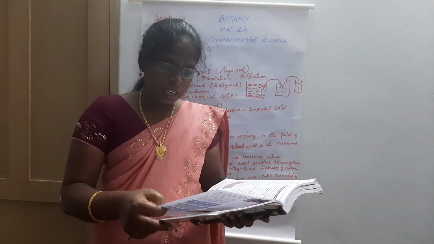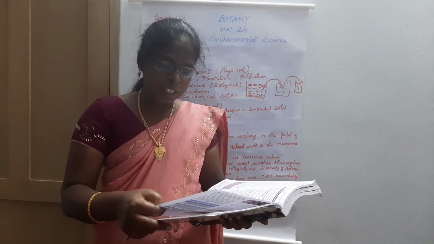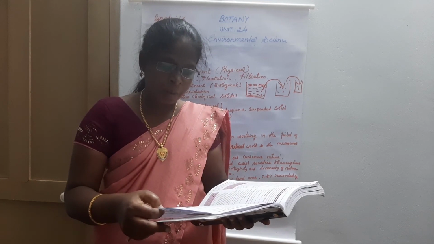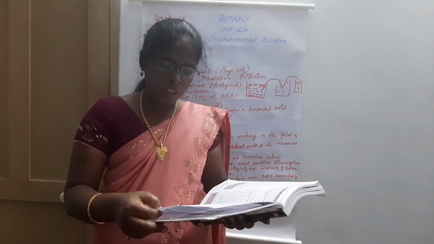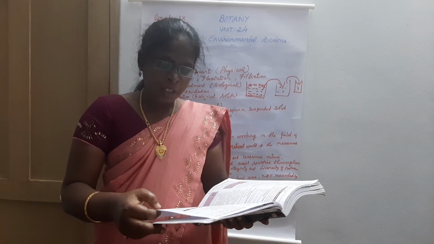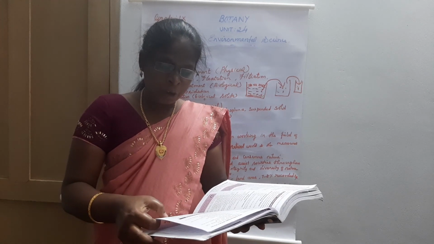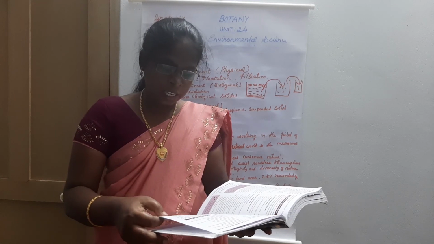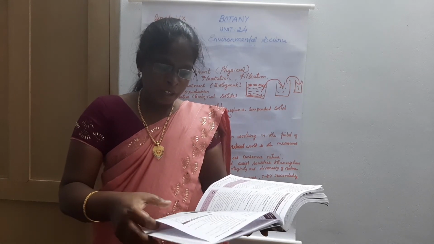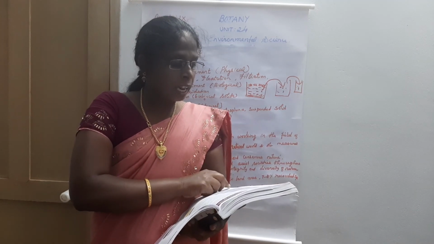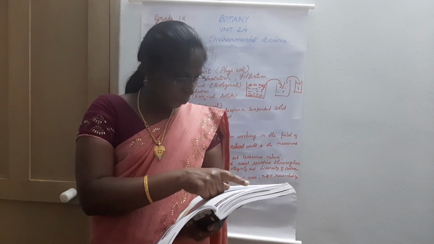See the next para: conventional wastewater treatment consists of a combination of physical, chemical and biological processes which remove solid organic matter and nutrients from wastewater. That much is not needed. The last line: the wastewater treatment involves the following stages. That is primary treatment, secondary treatment and, on the next page, tertiary treatment up to ferric sulfate.